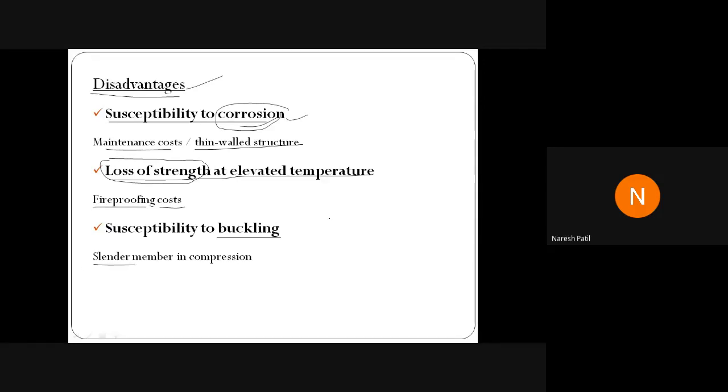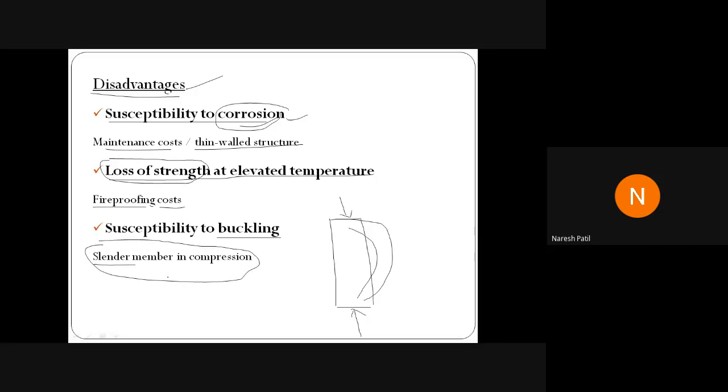So suppose agar we have a column here, and if that column is subjected to the external load, and the section is smaller in cross section or the moment of inertia is less, what will happen? When it is subjected to external load, the column will bend or it will buckle. तो क्या होगा? Generally in steel structure, the sections are made up of very thin plates or thin elements. अगर column slender होगा, generally it will happen in compression members or in columns.